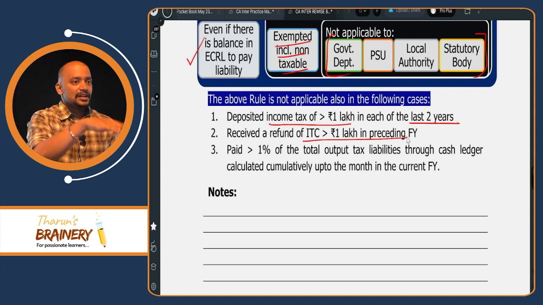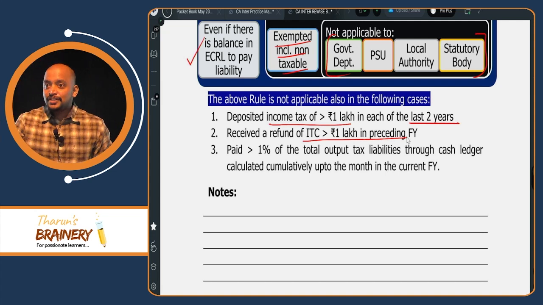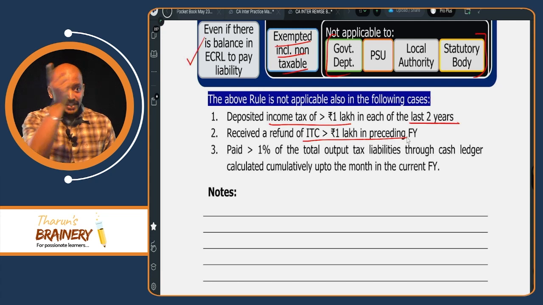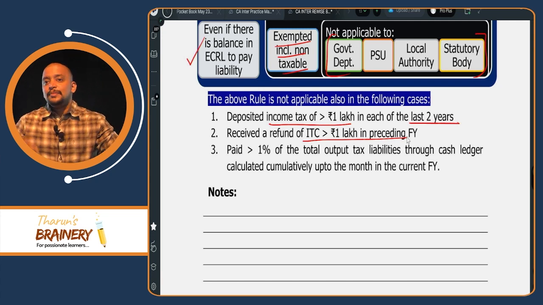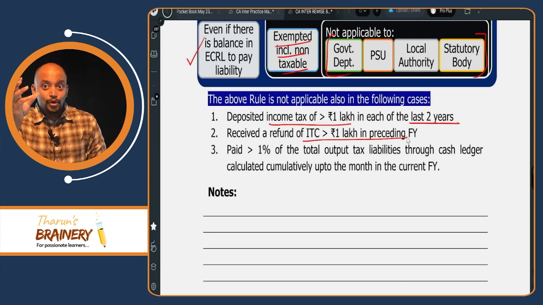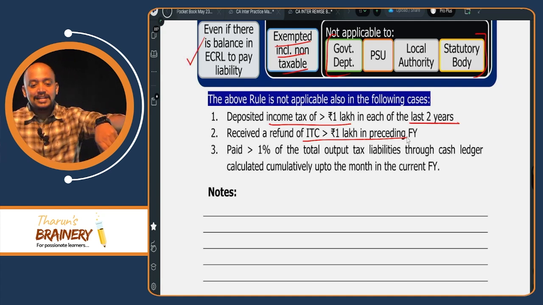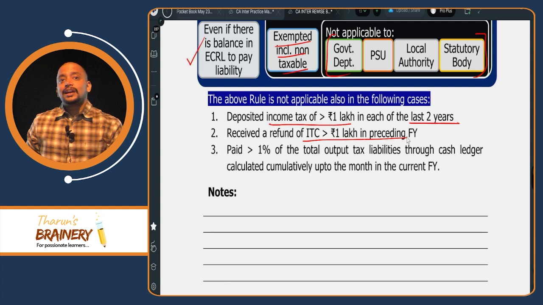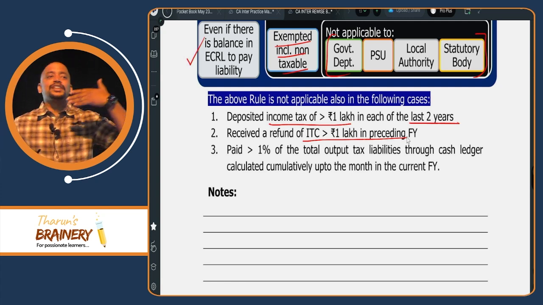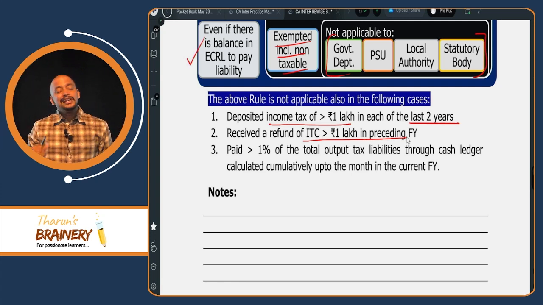They have sanctioned it but not yet released it, which means your money is with them. Again, if they ask you to pay 1%, you will take a stone and hit them, correct or not? Because your money is already with them. That's the reason why, whenever you are eligible for a refund of more than 1 lakh in the preceding year, 86B is not applicable.